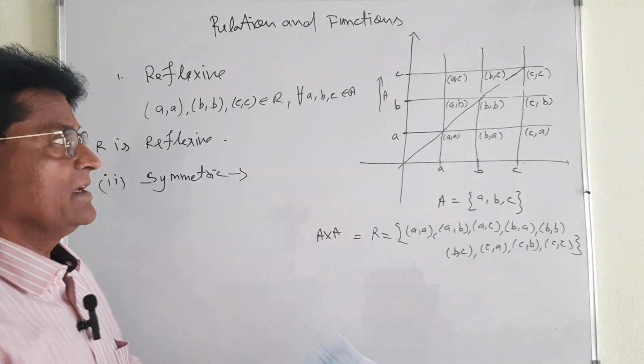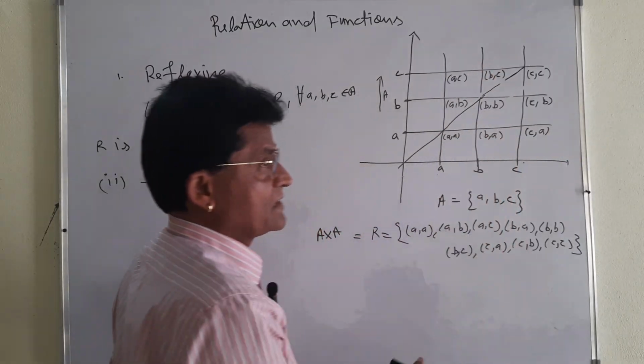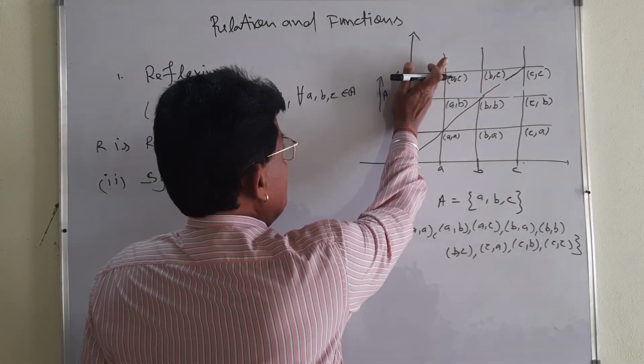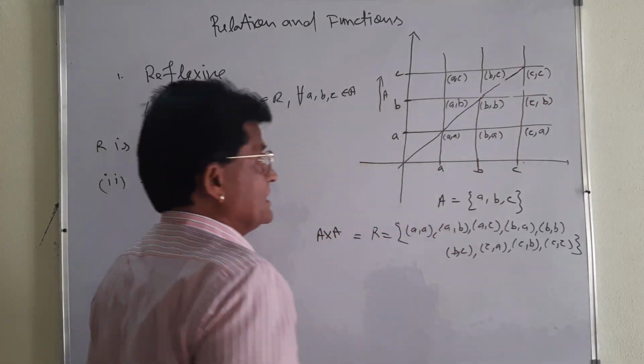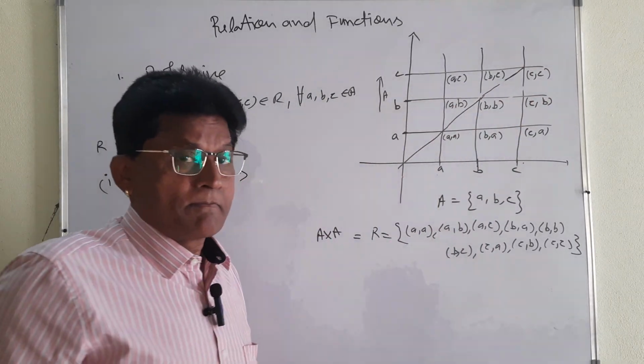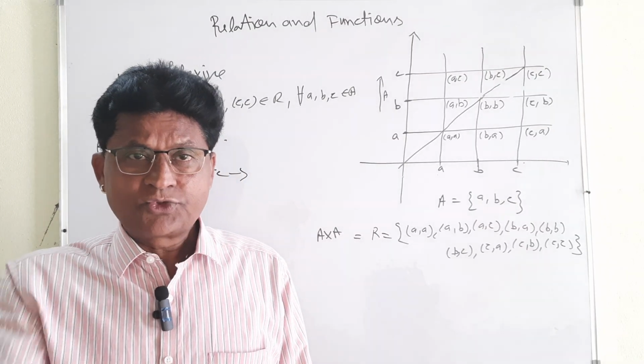This is the upper half portion, and this is the lower half portion. If you take the second half portion with respect to this diagonal line, then this portion will cover this. Same distance.